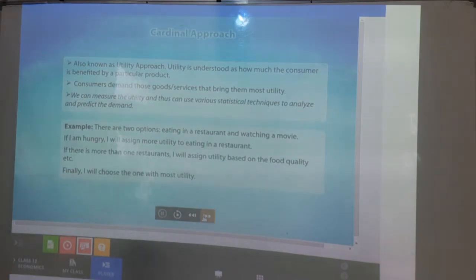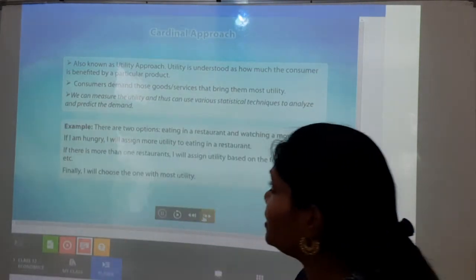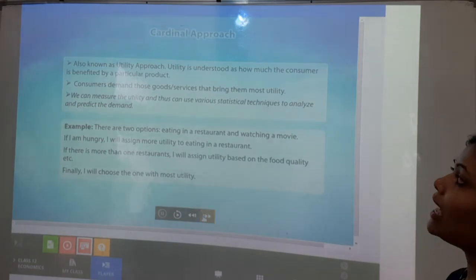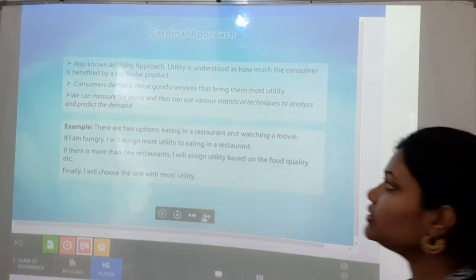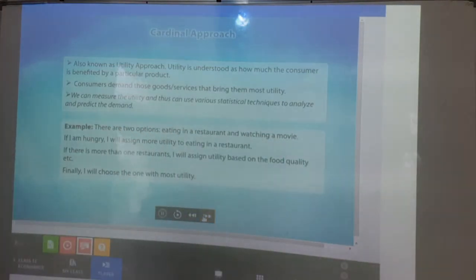Now it is saying the cardinal approach is also known as the utility approach. Cardinal approach is also called the utility approach because it is nothing but the utility concept only. Utility is understood as how much the consumer is benefited by a particular product.